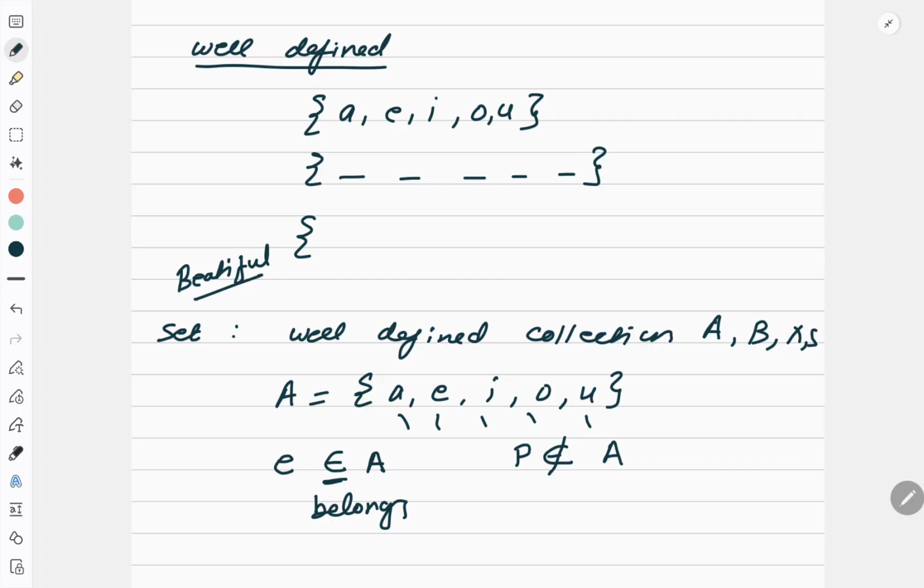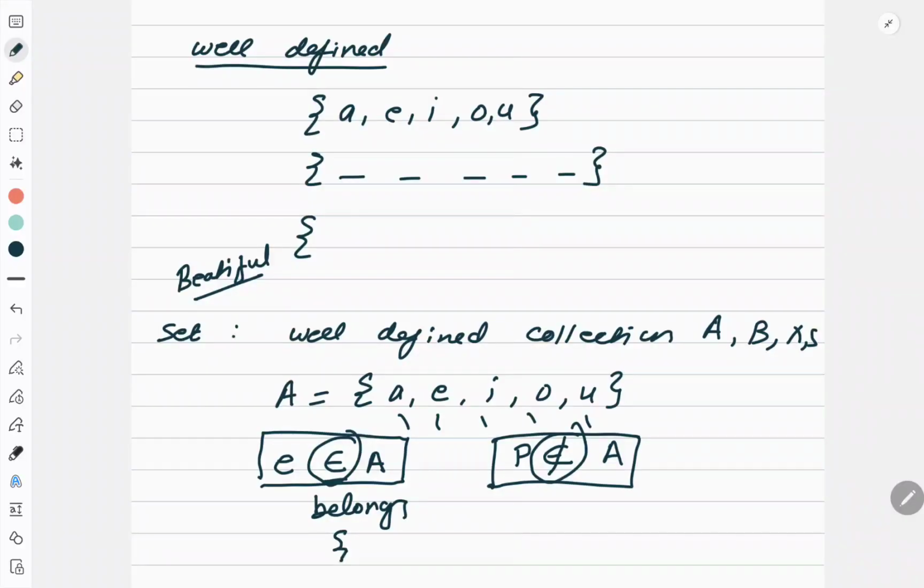When I want to express that a particular element is in the set, I write e belongs to A. And when I want to say that a particular element does not belong to a set, I write it like this. So now we are defining things: a set is a well defined collection. It is usually represented by a capital letter. It contains some elements. When an element belongs to a set, I say that element belongs to A. This is the sign, and for not, I do it like this. The elements of the set are always written with commas.